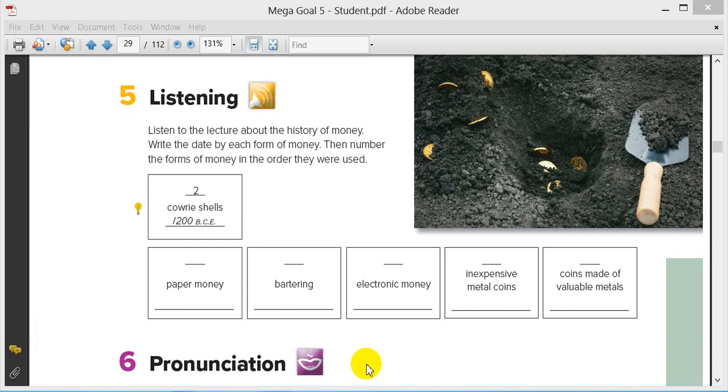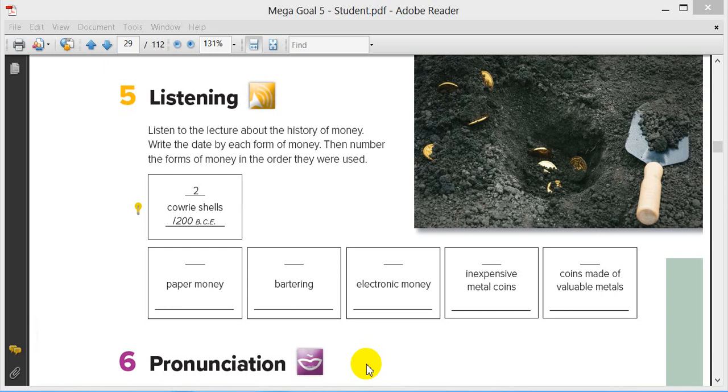The earliest metal coins were produced in China around 1000 BCE. The coins were made out of an inexpensive metal and had holes in them so that they could be put together to make a chain. The earliest coins made of valuable metals were silver coins produced in Turkey around 500 BCE. Coins made of silver, bronze, and gold were soon being used by the Greeks, Romans, and Persians. By 800 CE, the first paper money had appeared in China. This form of money eventually became common around the world.